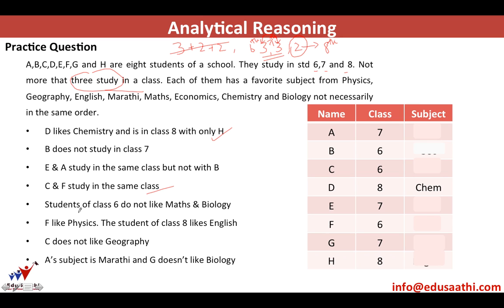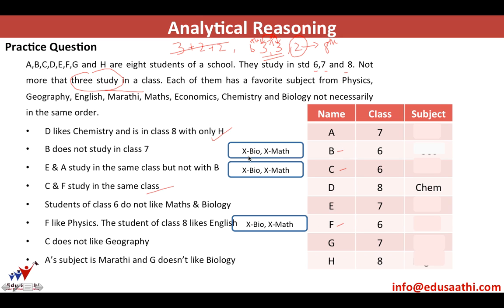What is the other information given? Students of class 6 do not like math and bio. So it means B, C, and F do not like math and bio. So I put a cross over here. B will not study bio and maths. What other information is given? F likes physics. This is a direct information. I can plug in directly over here.